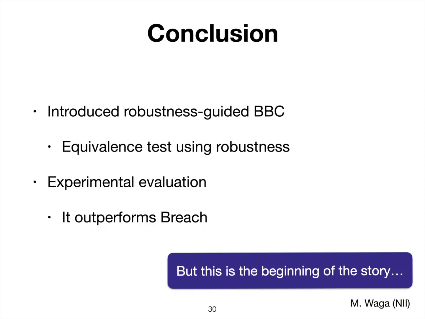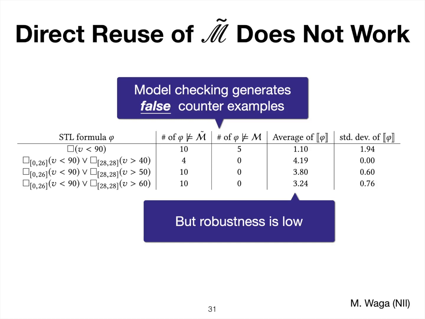We want to reuse the previously learned system model, the system approximating automata, for the other specifications. But the direct reuse, just doing model checking, actually didn't work.